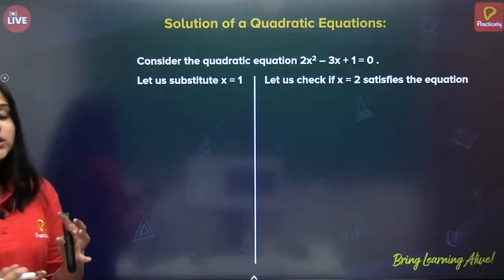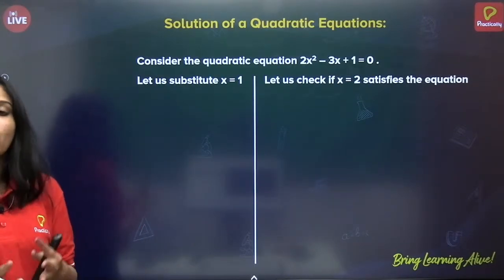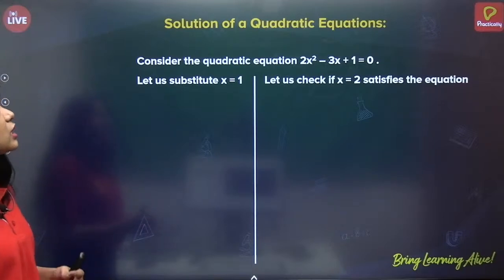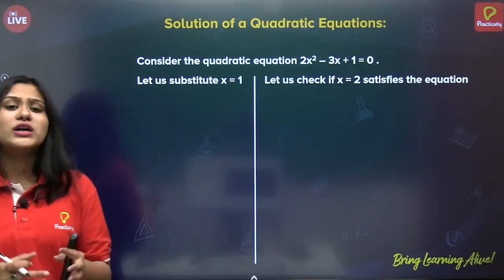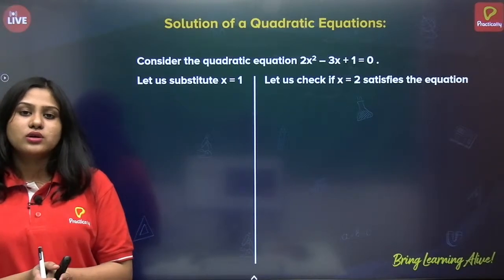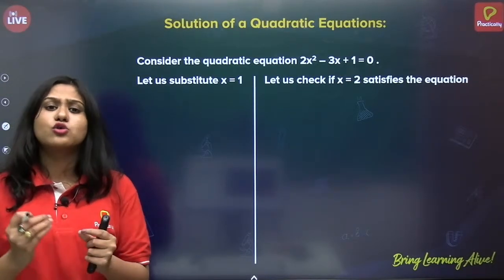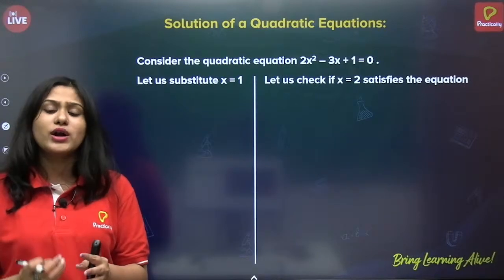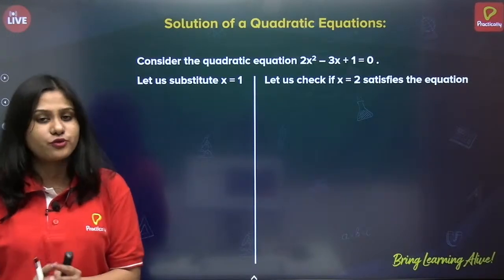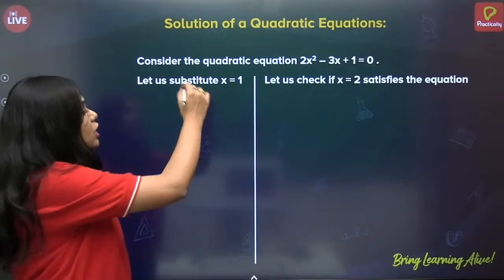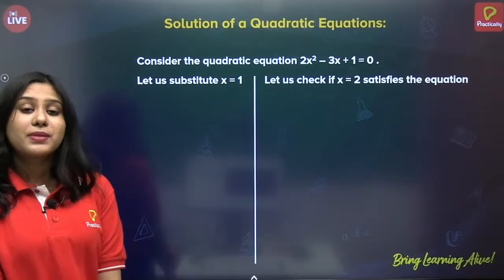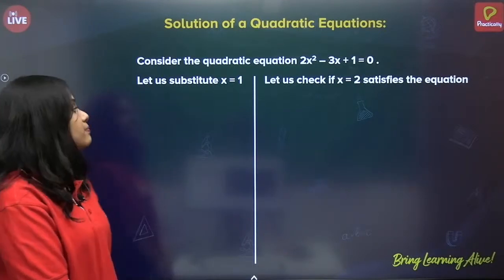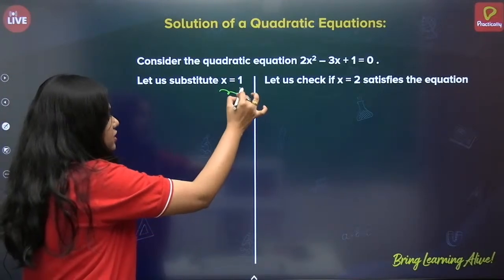So now we are stepping into the next subtopic of quadratic equations, that is solution of quadratic equation. Now, what is meant by solution? Or you will be coming across the roots of quadratic equation, correct? What exactly are the roots and solutions of quadratic equations? Let us do. So, consider the quadratic equation 2x squared minus 3x plus 1 equals to 0. Now, let us substitute x is equals to 1.